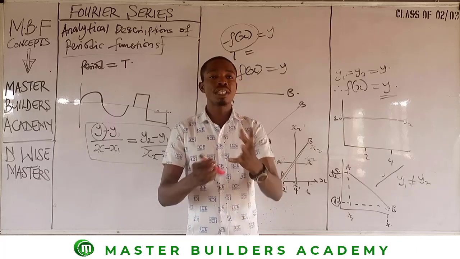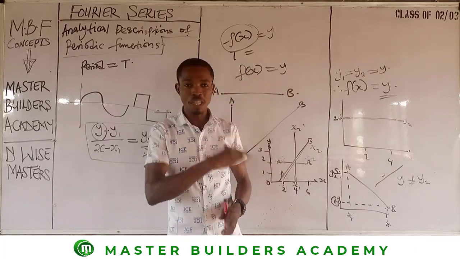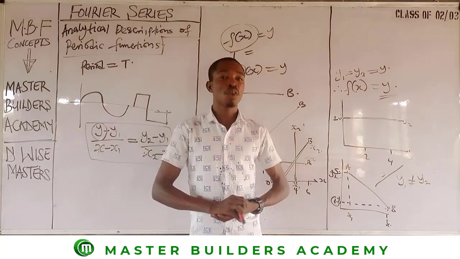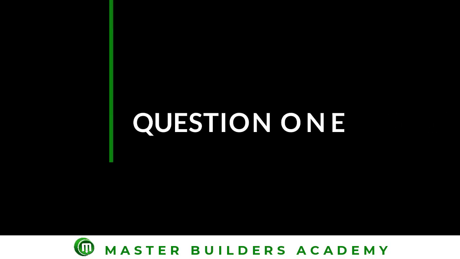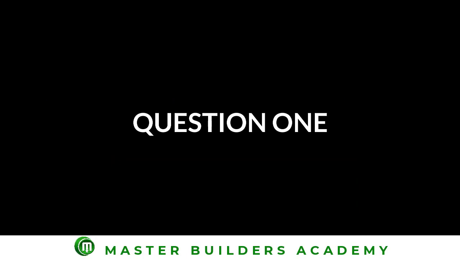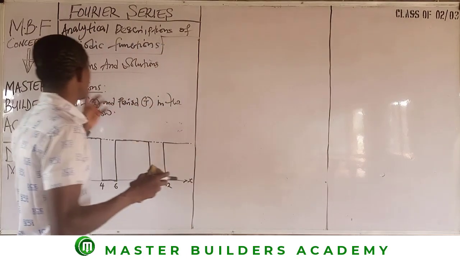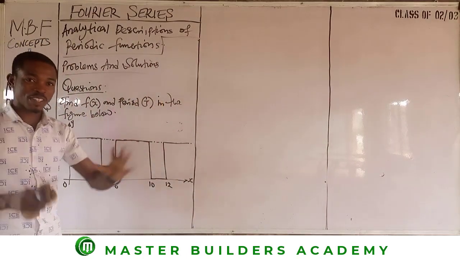So guys, with what we have discussed so far, let's approach questions with these principles and see how it works perfectly well. Let's dive into that part. Okay, now guys, we have the very first question on the board. Remember, this is problems and solutions as usual.